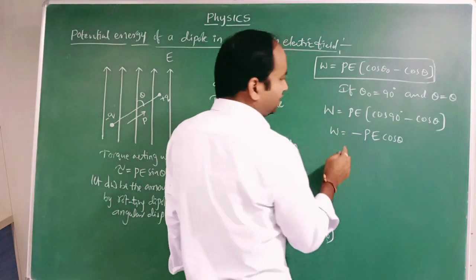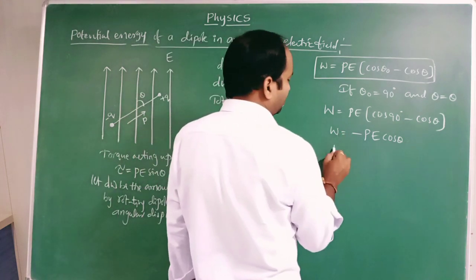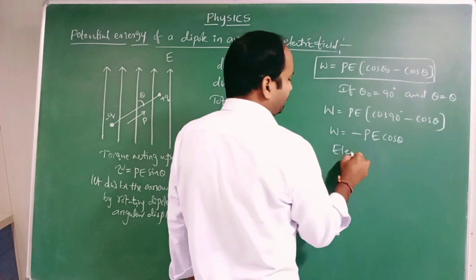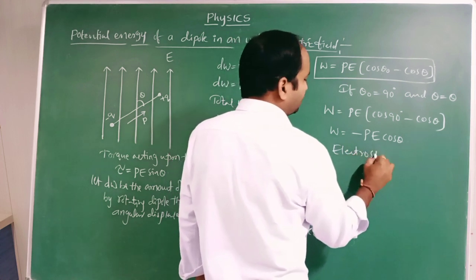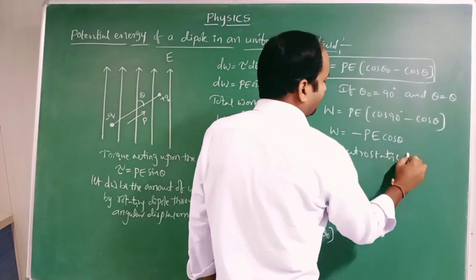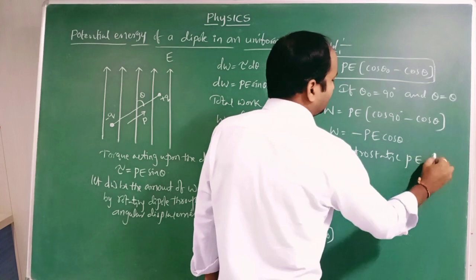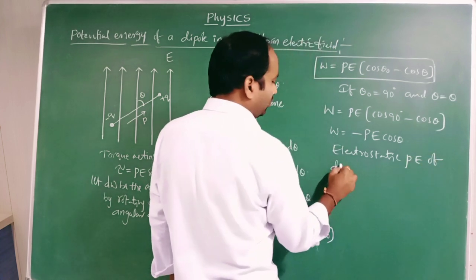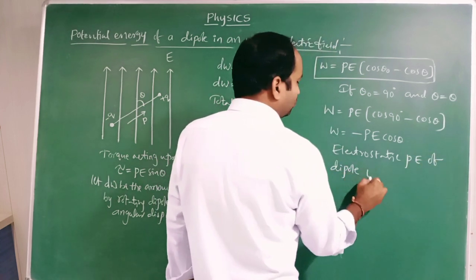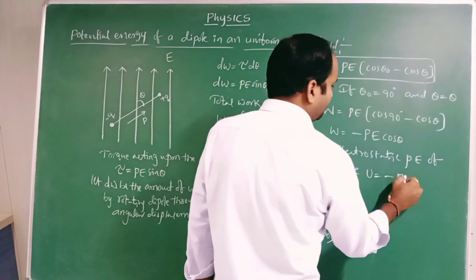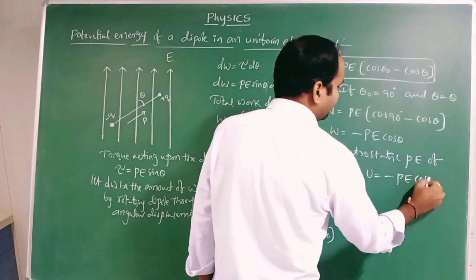So this work done is called the electrostatic potential energy of the dipole. U equals minus PE cos theta.